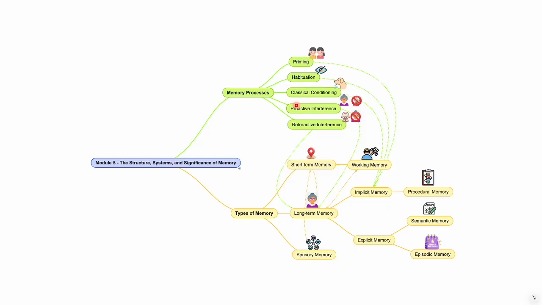Proactive interference is the memorization of similar or related old information, inhibiting the memorization of new information. Conversely, retroactive interference is the act of memorization of new information, making it difficult to recall older information.